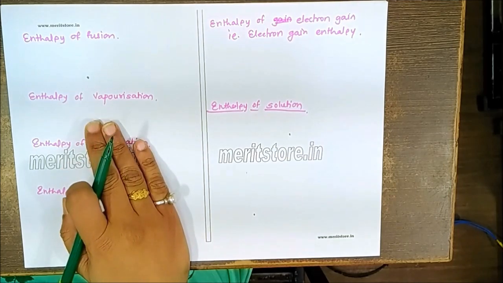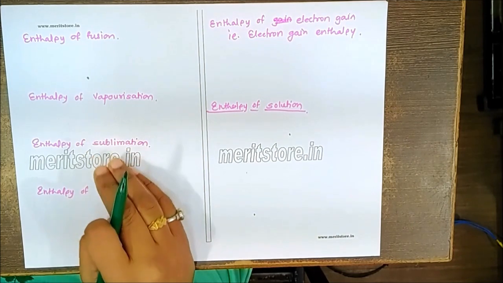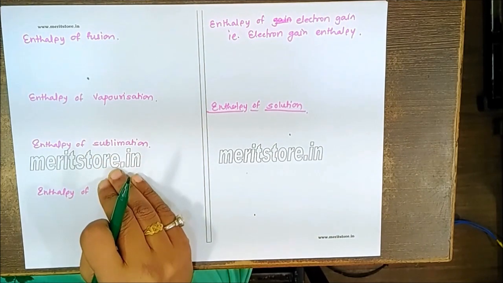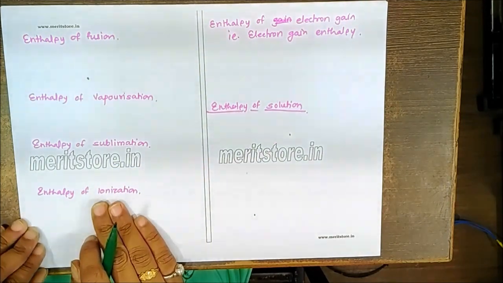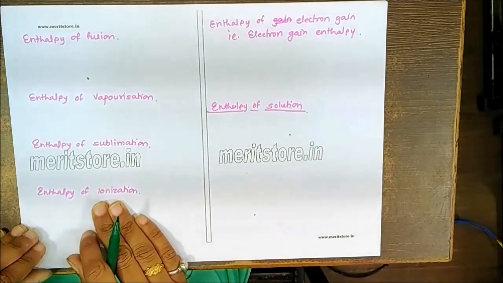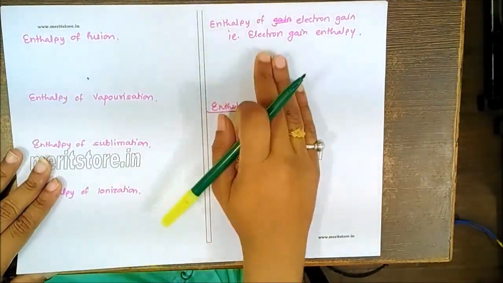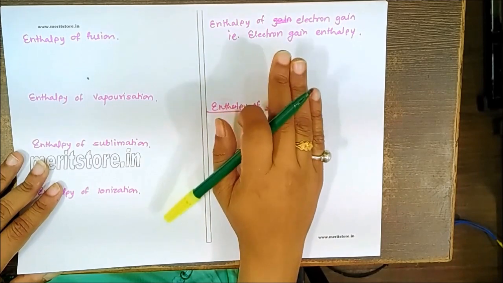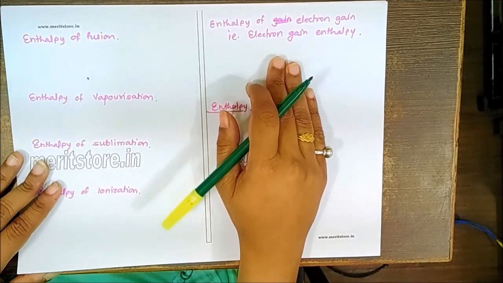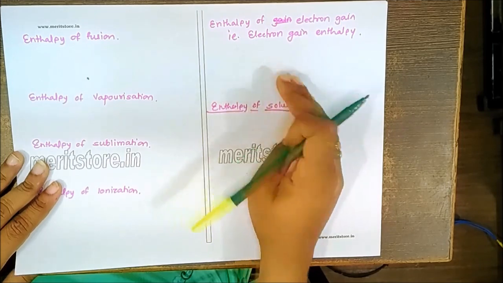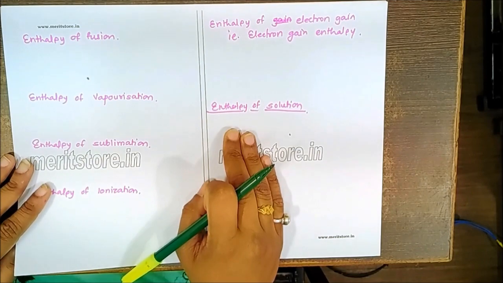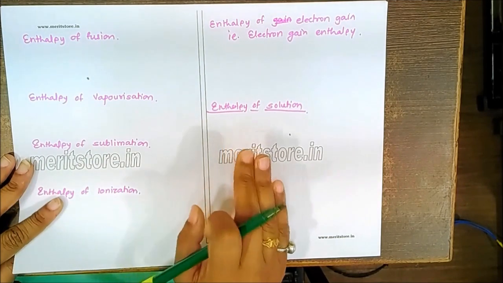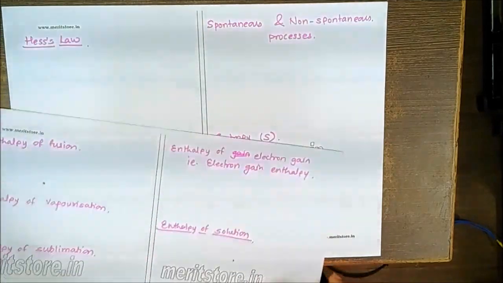Enthalpy of vaporization: 1 mole of a substance or liquid which is vaporized. Enthalpy of sublimation: 1 mole of a substance converted into the gaseous phase. Ionization enthalpy is the removal of an electron from each atom of 1 mole of a gaseous substance. Electron gain enthalpy is the enthalpy related to 1 mole of a gas when it gains an electron in the outermost shell. And enthalpy of solution is the dissolution of 1 mole of a solute in around 1 liter of a solvent. We call it the enthalpy of solution.